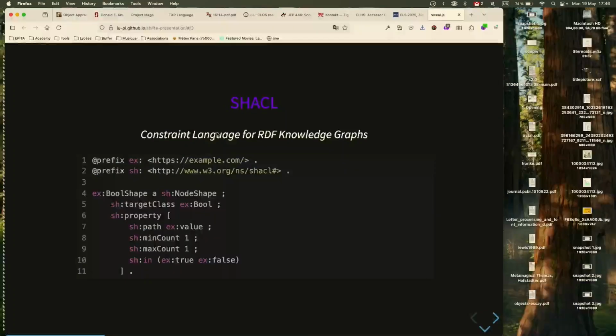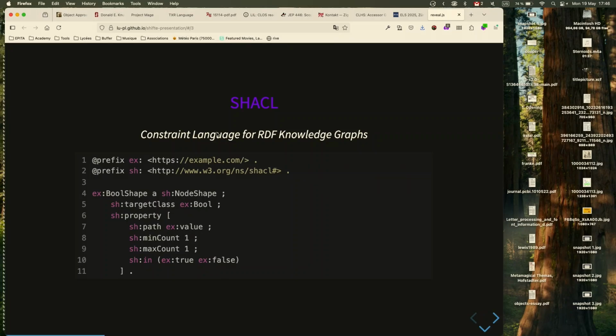So SHACL, as I mentioned, is a constraint language for RDF knowledge graphs. Basically what you do is you define a shape with a target. In that case, this is a very minimal example. Actually, SHACL is reasonably expressive, and SHACL shapes can become reasonably complex. This very minimal example basically says that any instance of an X bool class needs to have exactly one value that is either true or false. So given that shape, those triples would pass, and those triples would fail validation.